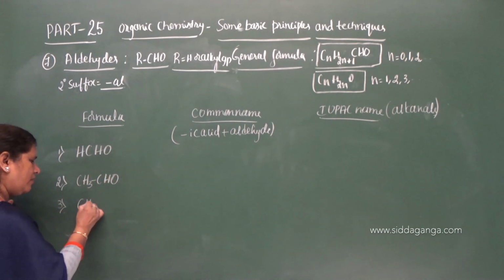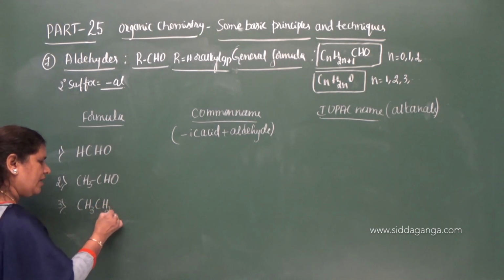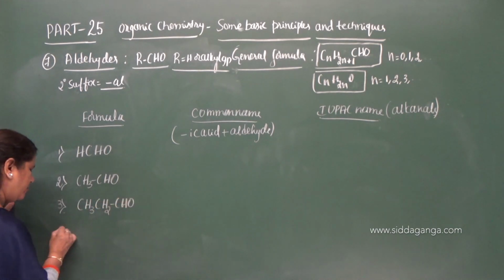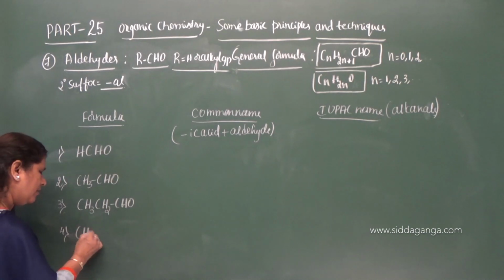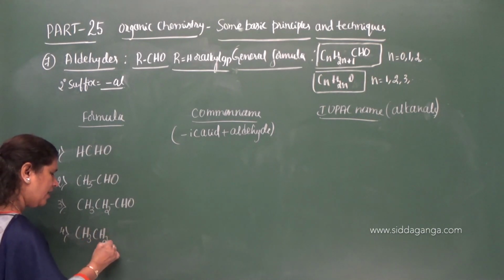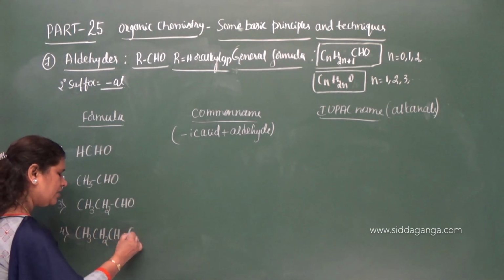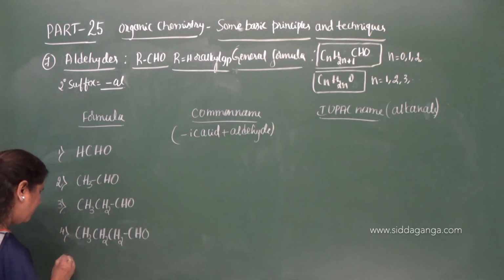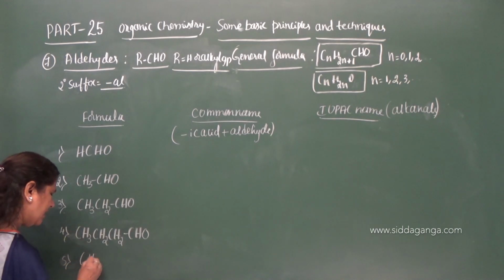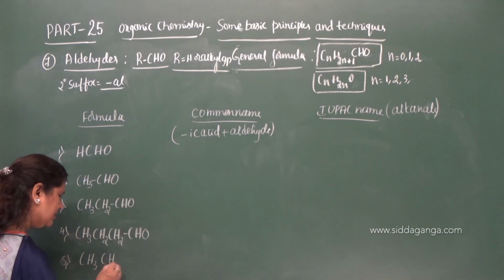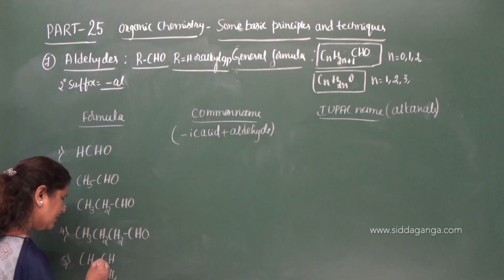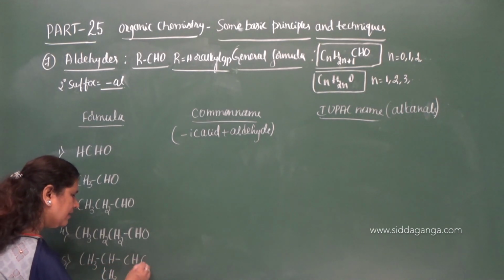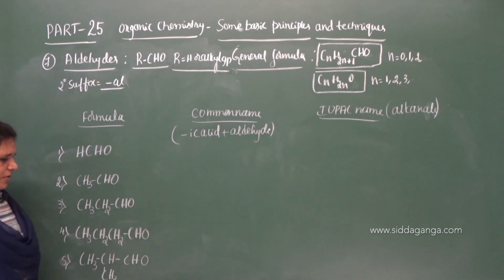Third one, CH3CH2CHO. Fourth one, CH3CH2CH2CHO. Fifth one, CH3CH2CH2CH2CHO. So these are the 5 members I have given now.